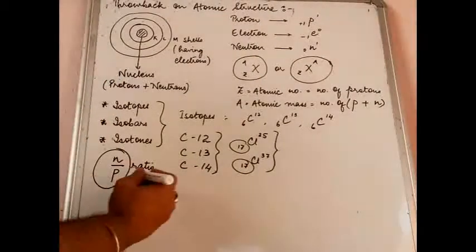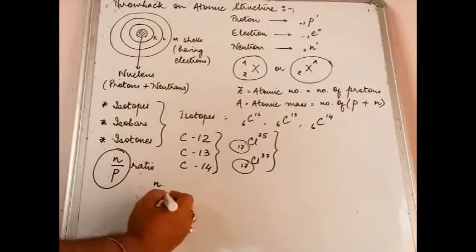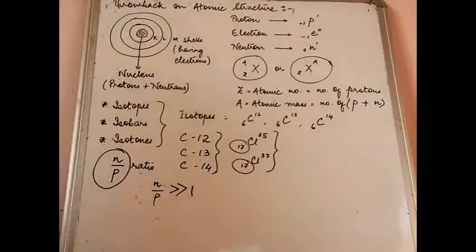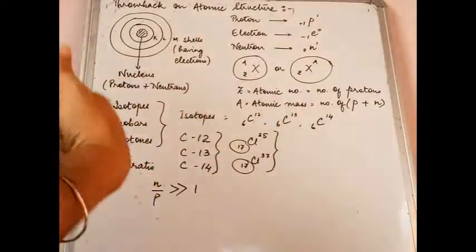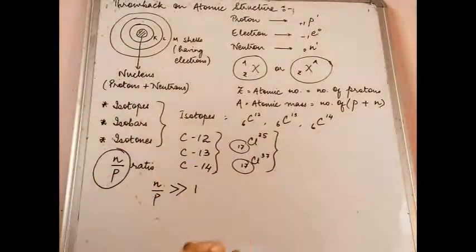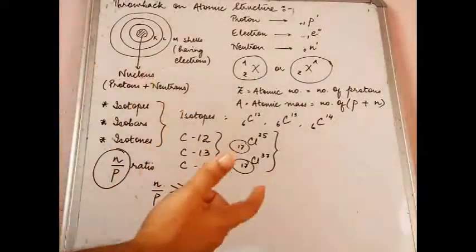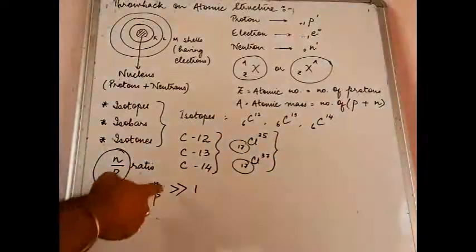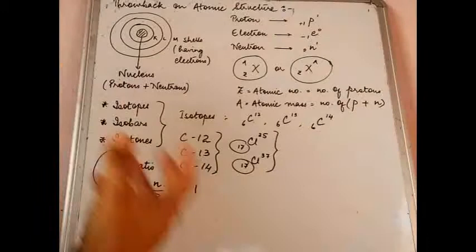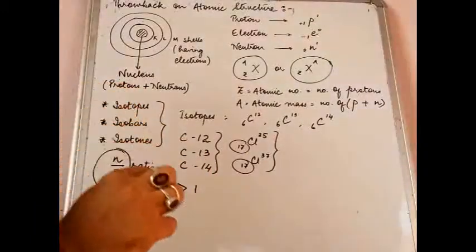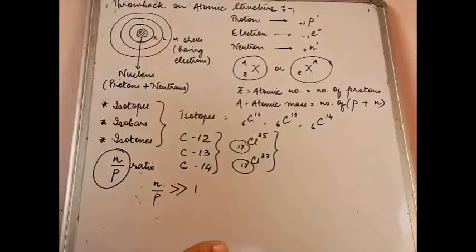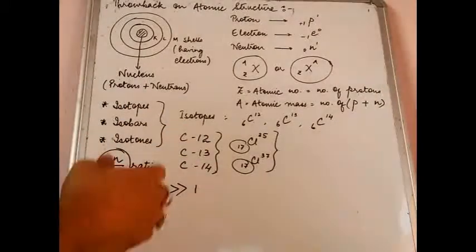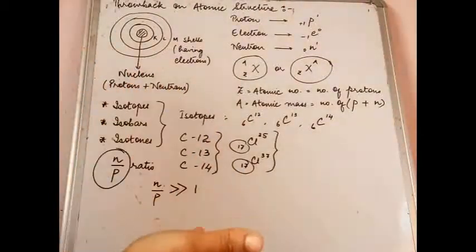So the greater the value of the N/P ratio, as long as it keeps exceeding 1 and keeps getting bigger and bigger. Let's say, for example, the N/P ratio for a particular isotope is 1.2, for another one it is 1.5, for another one it is 1.8. The greater the value of the N/P ratio, the more chance of it being unstable. Therefore, it will be radioactive. Now, when it is radioactive, it can give you alpha, it can give you beta, along with gamma.